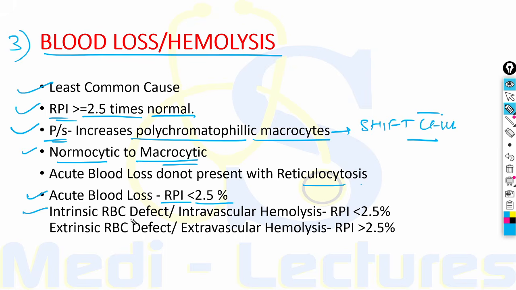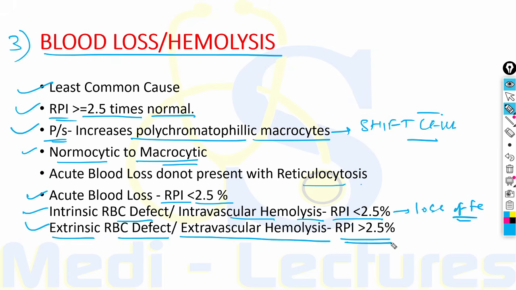If there is an intrinsic RBC defect leading to intravascular hemolysis, again RPI will be less than 2.5, because in these cases there is loss of iron, and iron is not left for an effective marrow response. This limits the marrow response to increase the reticulocyte count. Only the extrinsic RBC defect leading to extravascular hemolysis will lead to an RPI of more than 2.5.